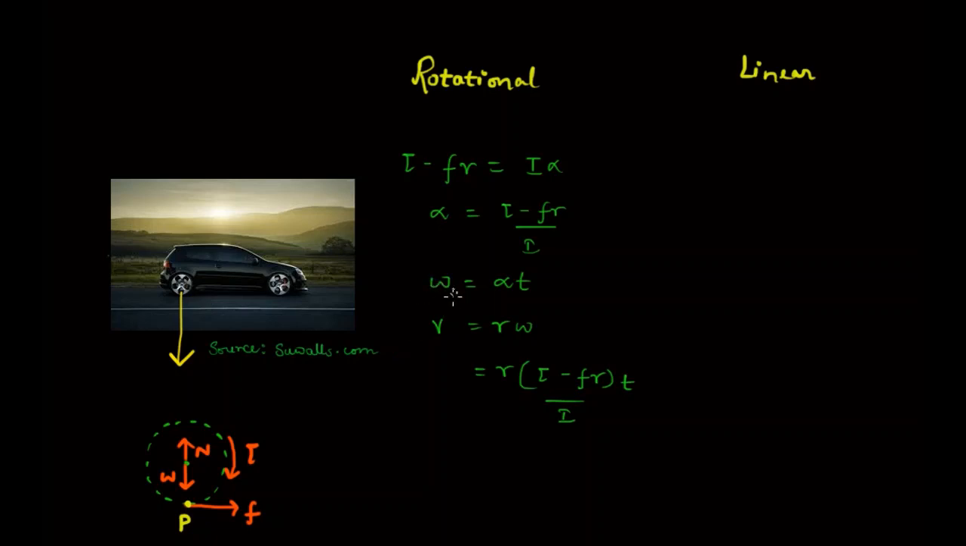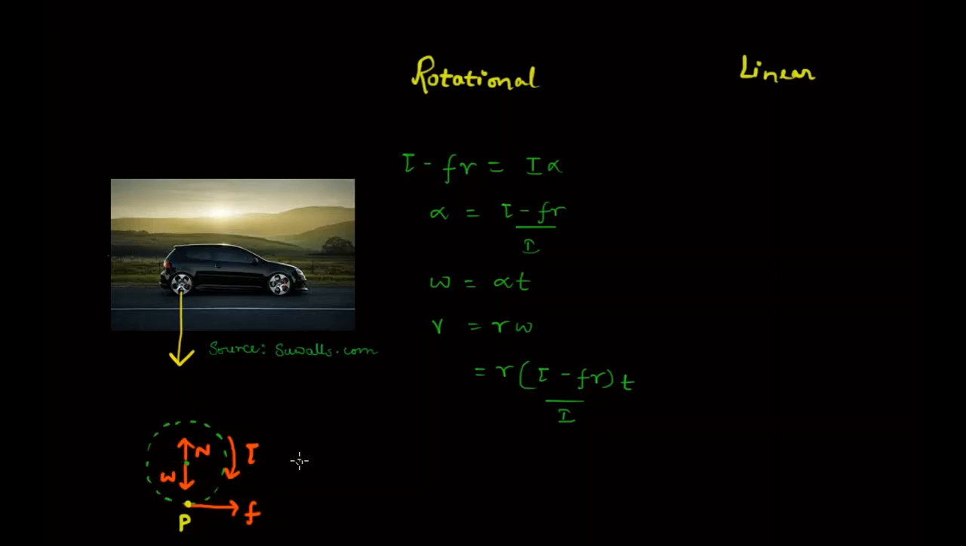So at any time t, the angular velocity of the tire will be equal to alpha times t. Right? Now, this wheel will have an angular velocity. Because of the angular velocity, as we discussed, this point P, and each point, will also have a linear velocity, because that we have seen in circular motion.